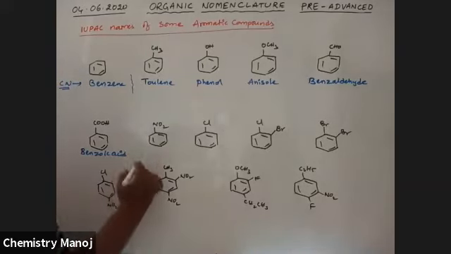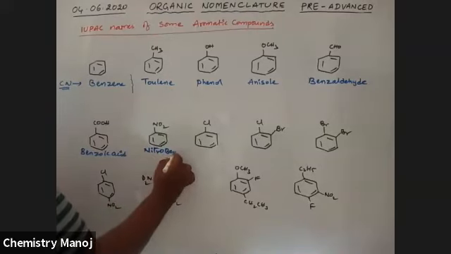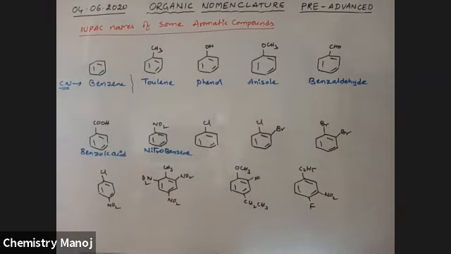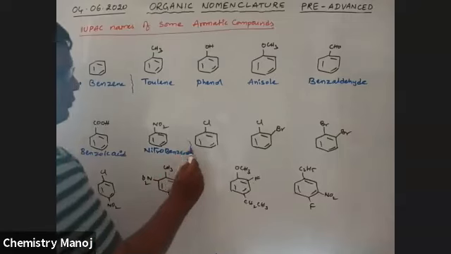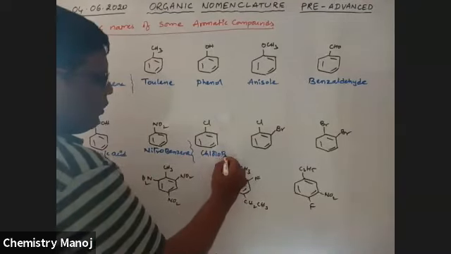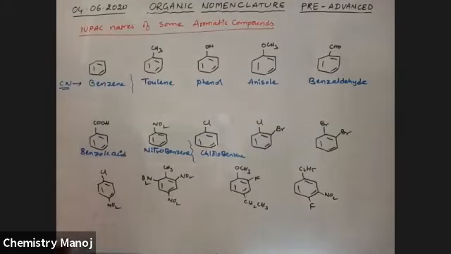If a nitro group is there, it is nitrobenzene. If chlorine is there, it is chlorobenzene. For others, no common names are there. So all those are IUPAC names we will write. Okay. So these are common names for these aromatic compounds.